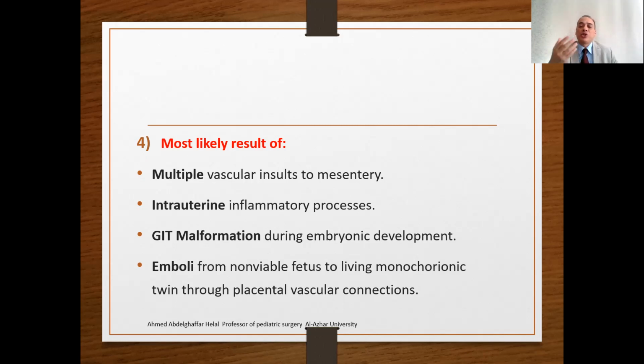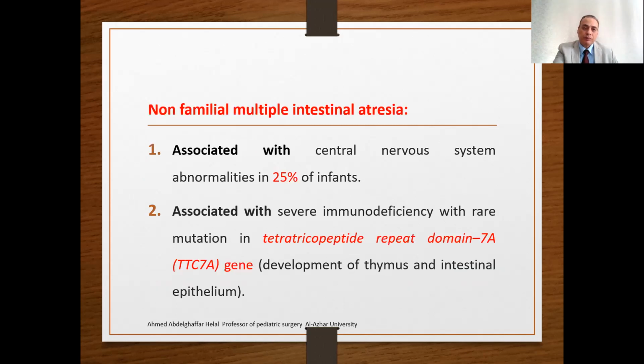Or some authors claim that it is emboli from a non-viable fetus to a living monochorionic twin through placental vascular connection. There is a twin pregnancy, and one has died and one is living. So there may be some emboli from the dead infant passing through the placenta to the live one, causing multiple intestinal atresia, or type 4 atresia. All of these are theories and expectations to explain what is already present.